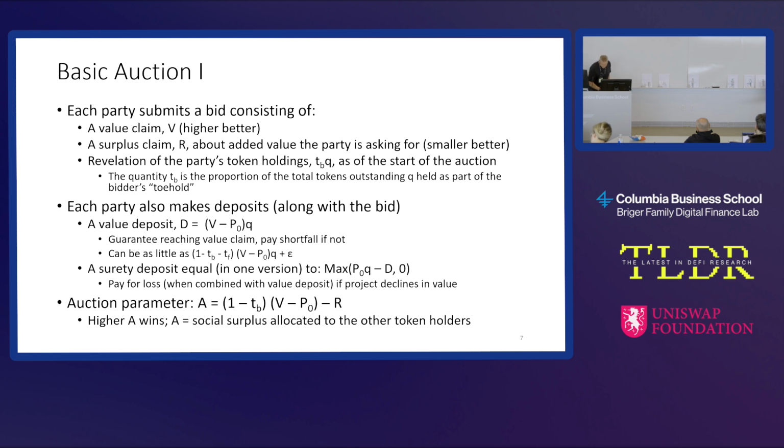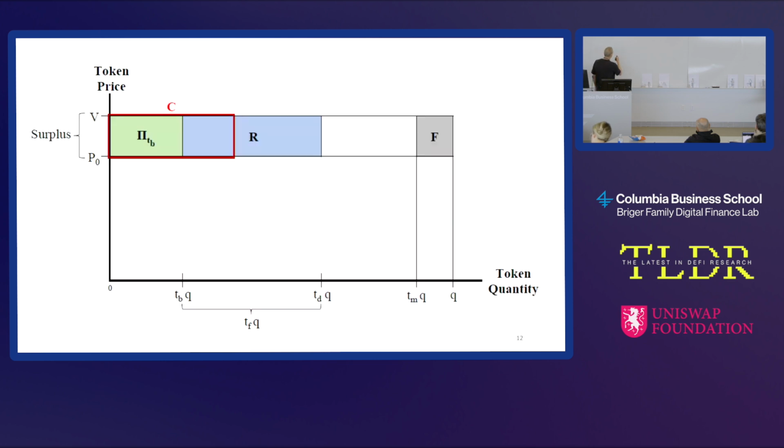Let me just go to the picture again. Pictures are easier. Here's a more general case where this is not the first best. So what's the bid here? The bid is they're going to claim a reach of value V. They're going to make a surplus claim here. And then the auction parameter is going to be this leftover piece, the white piece plus this gray piece. That's the auction parameter.